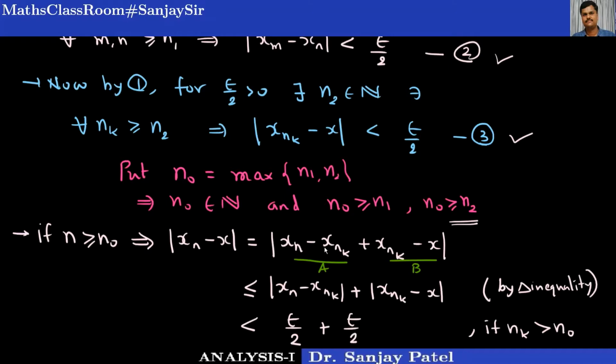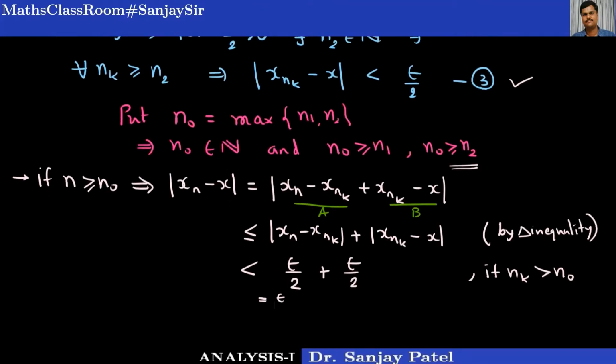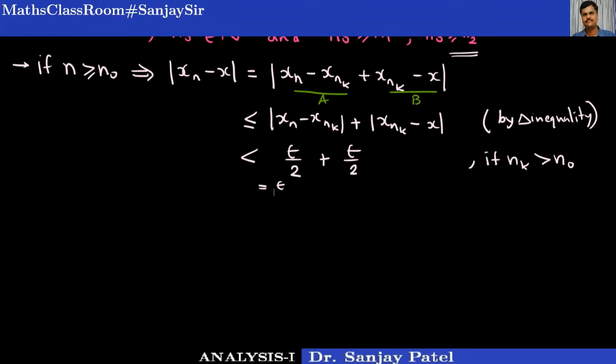So what I have proved is that for every n, whatever n we choose which is greater than or equal to n0, this difference is less than epsilon. Let me write again.